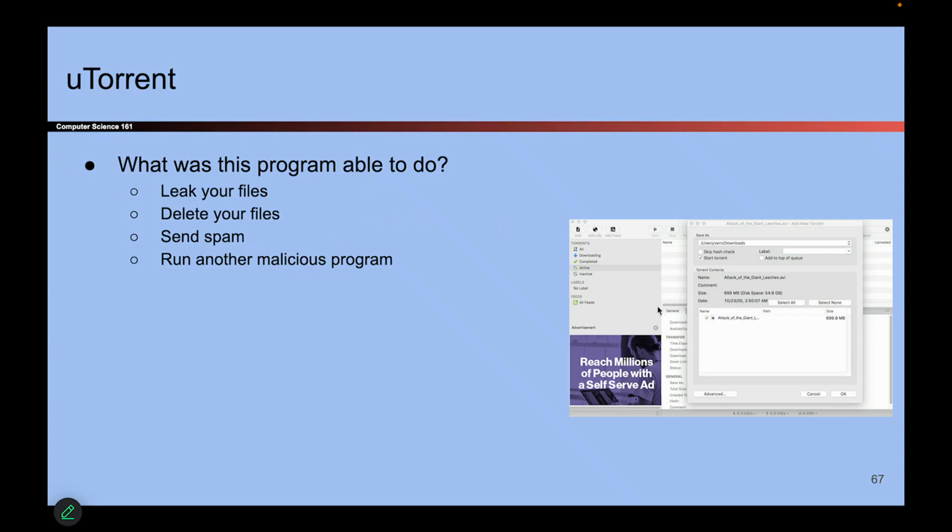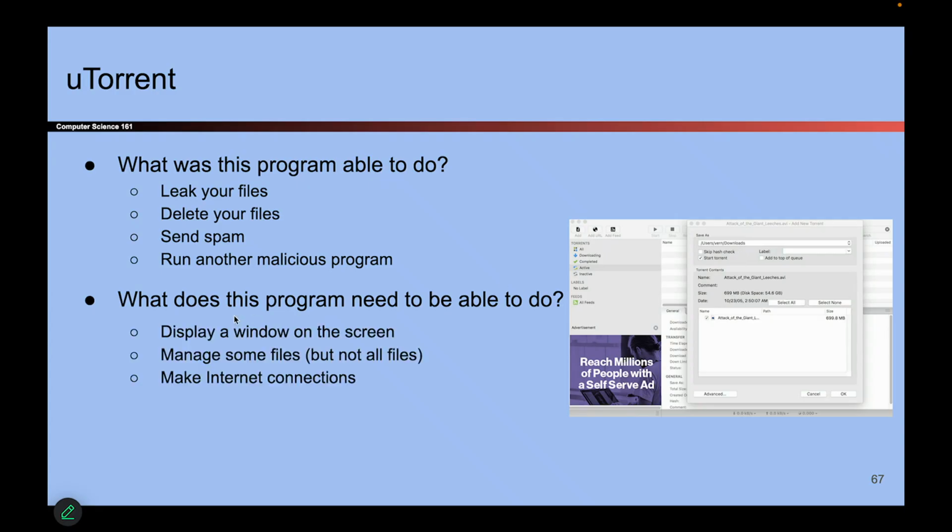So here's a case where this is some application, and we're giving it a lot of powers, some of which it probably doesn't need. So let's think about, if I were building a program like this, what permissions do I have to give it for it to properly function? Well, it definitely has to display a window. It has to write to the file system to download my movie.